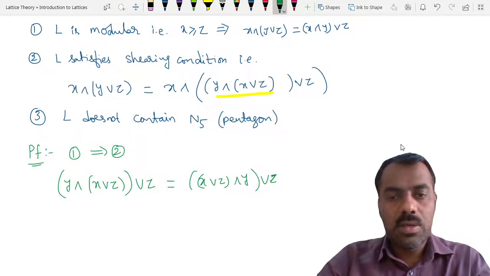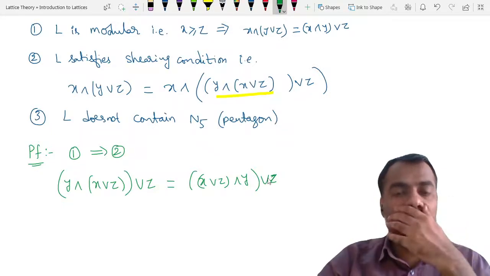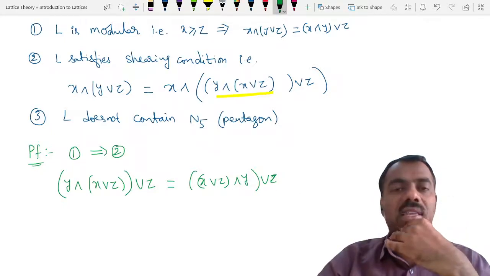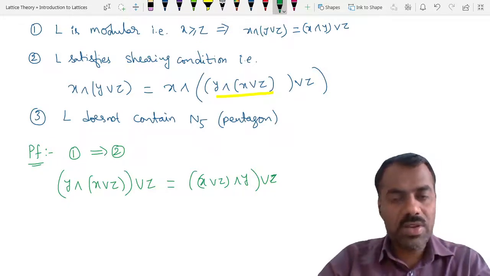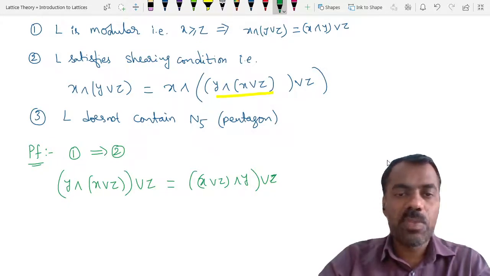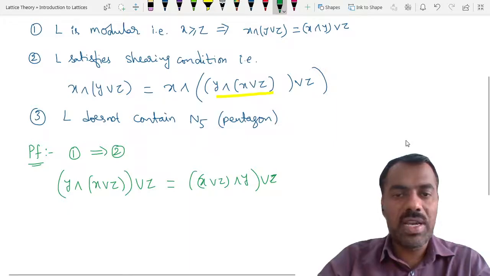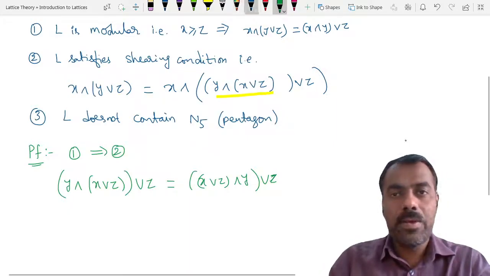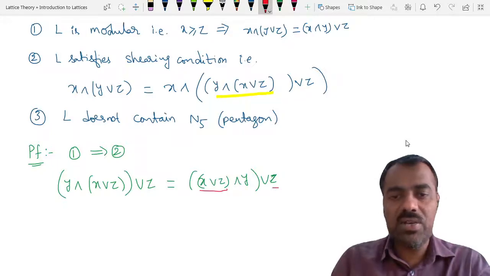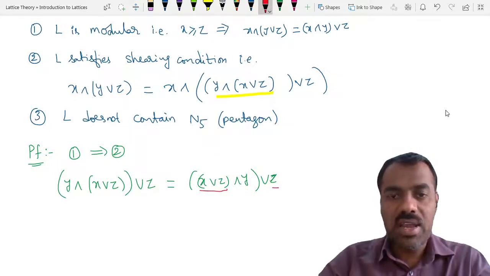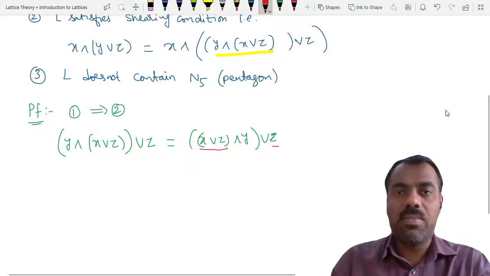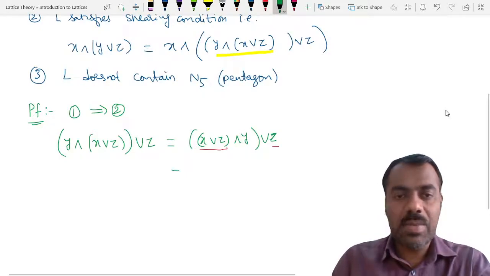X join z, meet with y join z. X join z is greater than or equal to what? Yeah, whatever you said, the answer is correct. But why? Because x join z is greater than or equal to z, then we can apply this modular condition. Is this clear? Everybody understood? x join z is greater than or equal to this z.